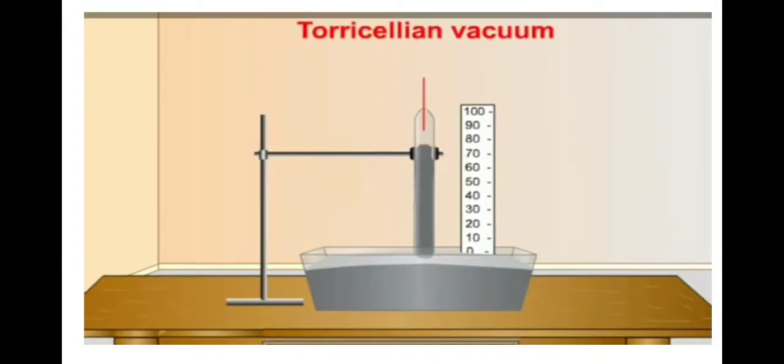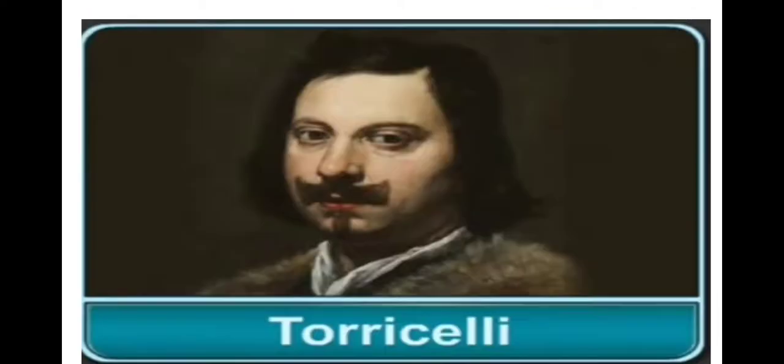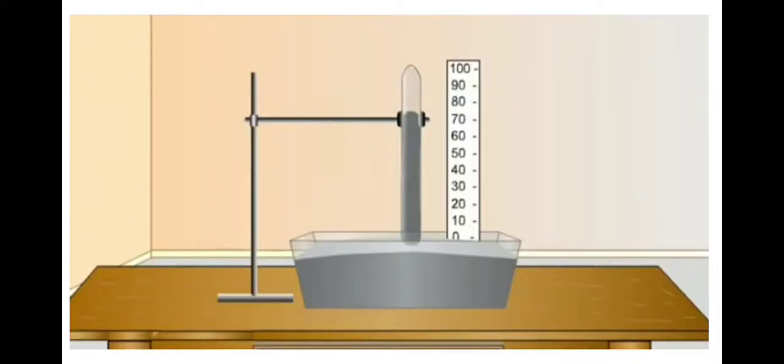As mercury falls, it leaves empty space above it. This space is called Torricellian vacuum, since it was identified by Torricelli. As the altitude increases, the pressure decreases. As the air pressure decreases, the mercury column in the capillary tube begins to fall. Thus, the mercury barometer is also used for finding the altitude or height of a mountain.